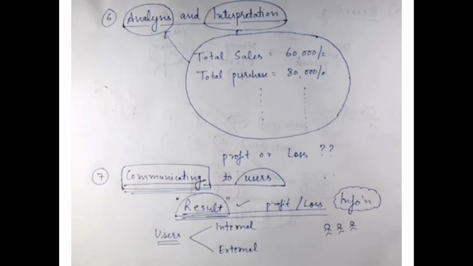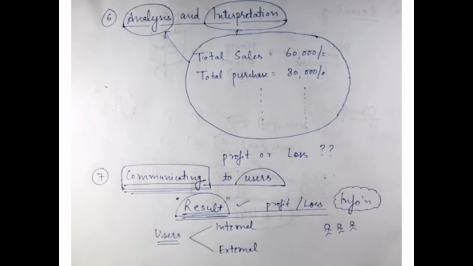Okay. Now students, sixth point, analysis and interpretation. It means we have to analyze and interpret what we have to do in the future, because all the things are presented by the summary. Whatever the loss or profit right now you are finding, and now you are knowing that this is the profit and this is the loss. So in this point we have to analyze and interpret the business transaction.